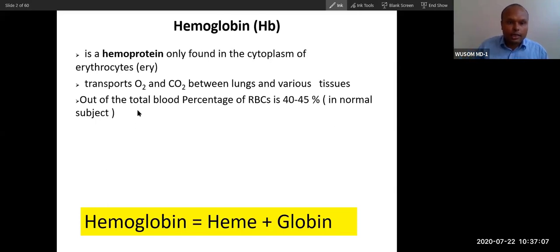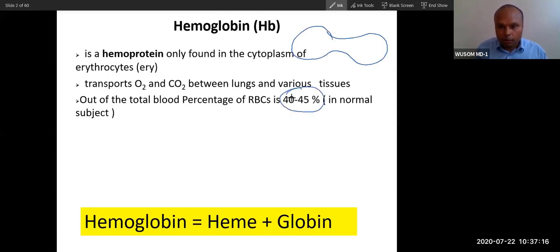Any RBC is like this. Any RBC contains about 50% protein, and 40 to 45% is made up of hemoglobin. About 50% of the space is taken by this hemoglobin protein. The rest is water, minerals, and other proteins, because this biconcave structure is made by the cytoskeleton. The cytoskeleton makes this biconcave structure, and hemoglobin is present everywhere in it. This biconcave structure is made to increase surface area.